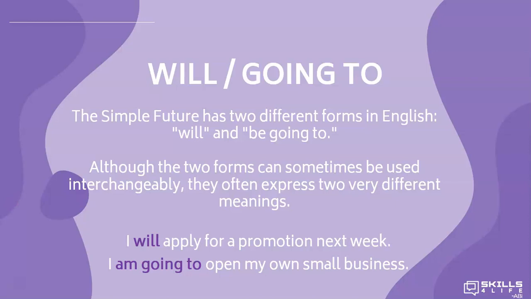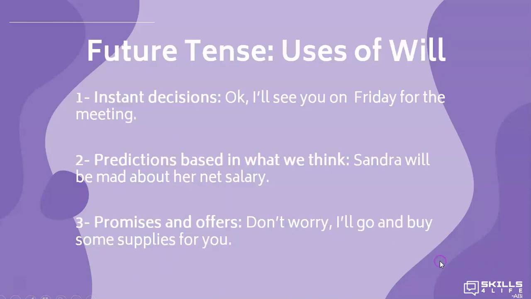The simple future has two different forms in English, will and be going to. Although the two forms can sometimes be used interchangeably, they often express two different meanings. I will apply for a promotion next week. I am going to open my own small business.